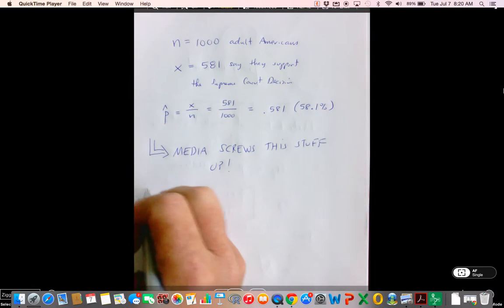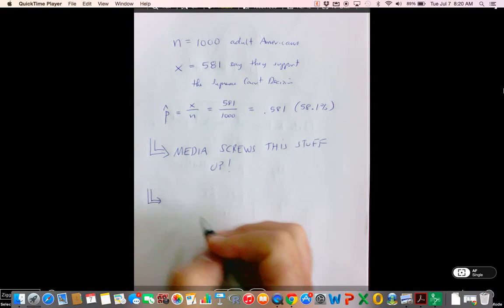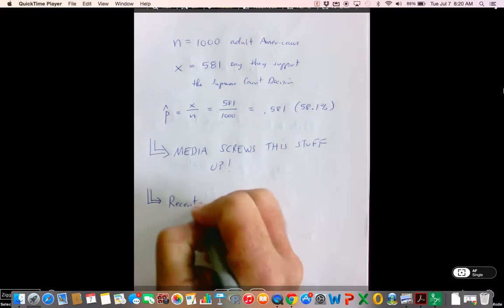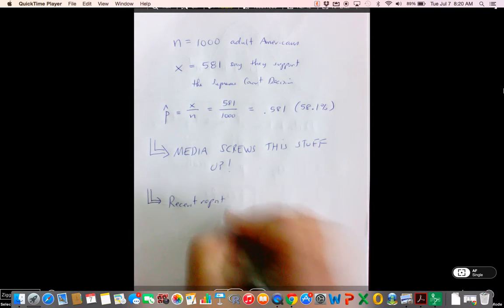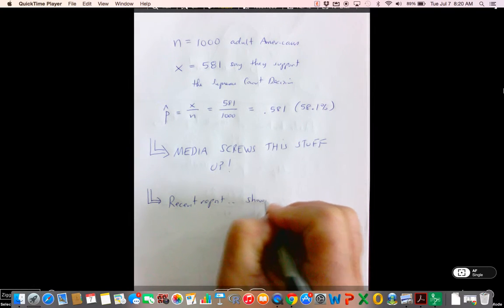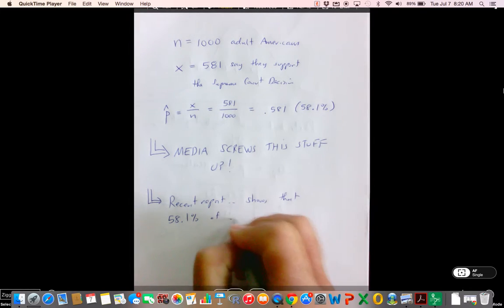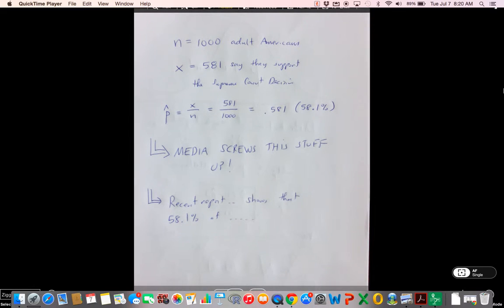What they will do in this situation is say, a recent report or survey shows that 58.1% of adult Americans support the Supreme Court decision.